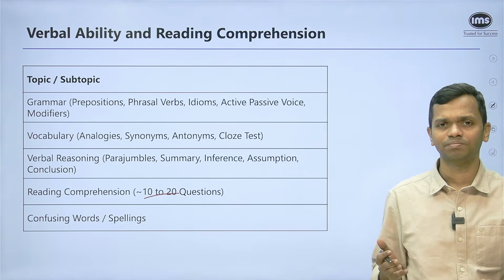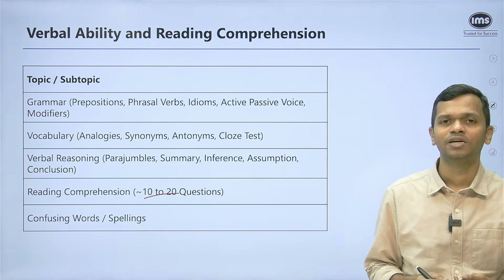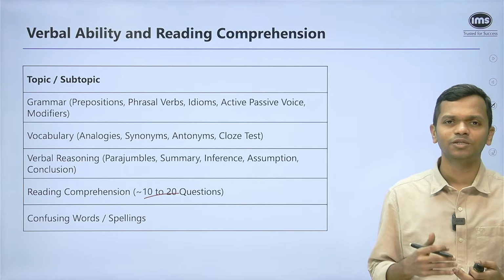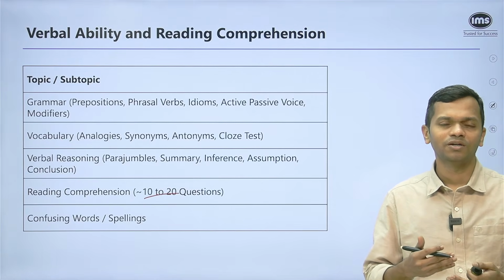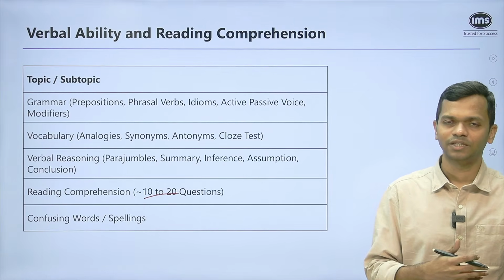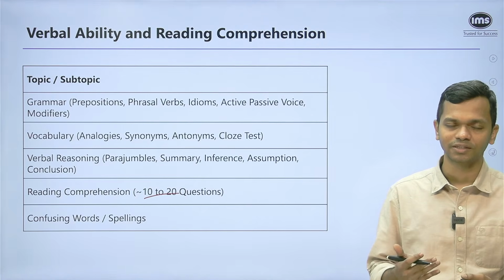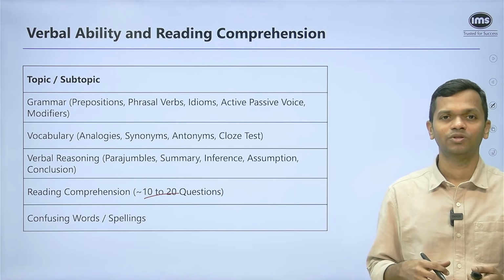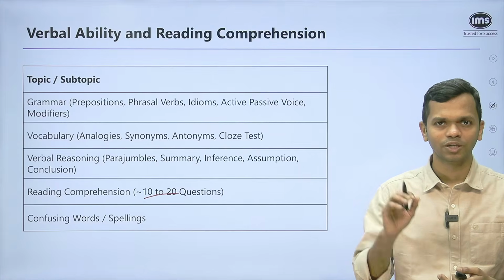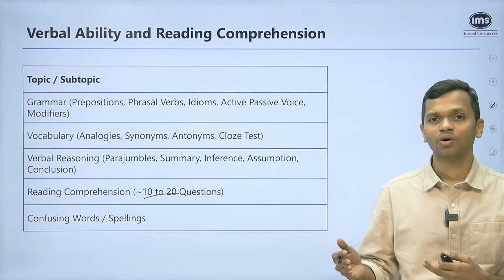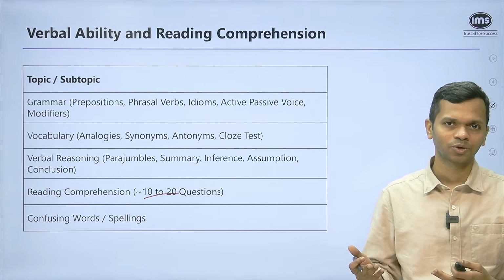Because in some slots they have asked about 10 questions, in some slots they have asked 20 questions, and it's not like okay you are going to get 4 RCs with 5 questions each. It is not equally distributed like that. So you may have one RC with only one question on it. Of course it will be a very short RC, but you're going to have a long RC with maybe 5-6 questions based on it as well.